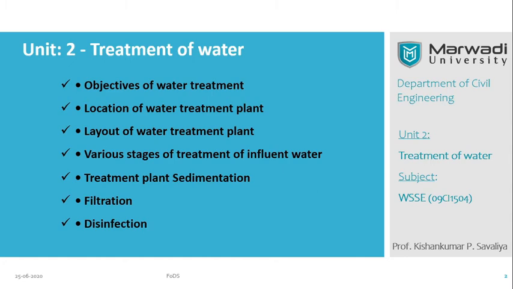Filtration, similarly we need to apply the filter. Normally we utilize the filter in our house. So that is the filtration process. The minerals and hardness of the water can be removed by the filtration process. Disinfection. Now it is the opposite of the word infection. Infection, you are aware about it. Okay. For the disinfection process, we require a disinfectant. There are many disinfectants available in the market. By using that disinfectant, we can treat the water. Okay.